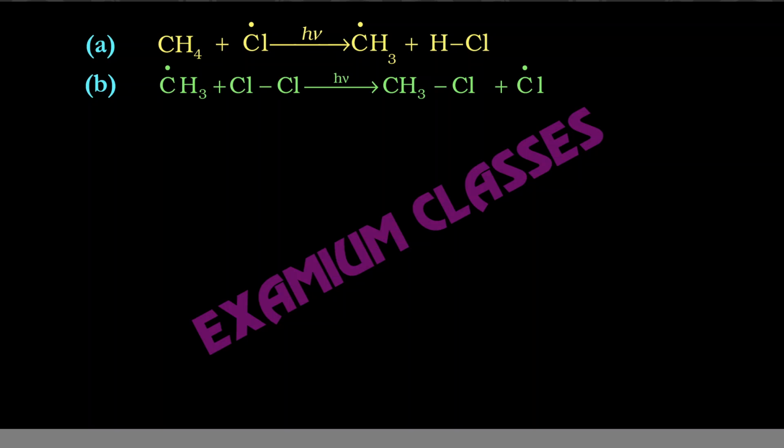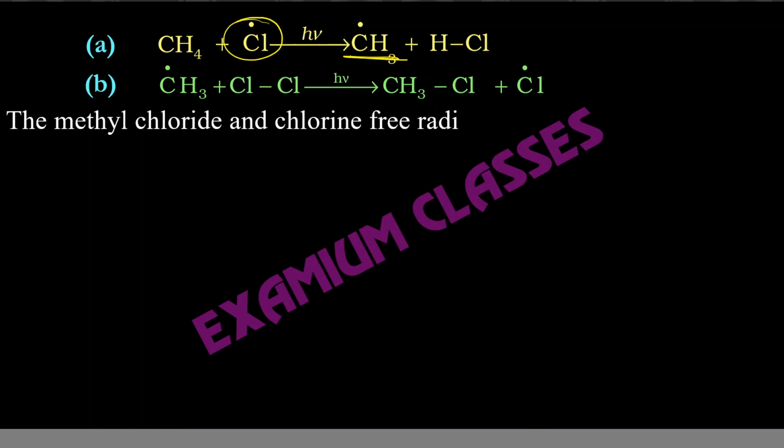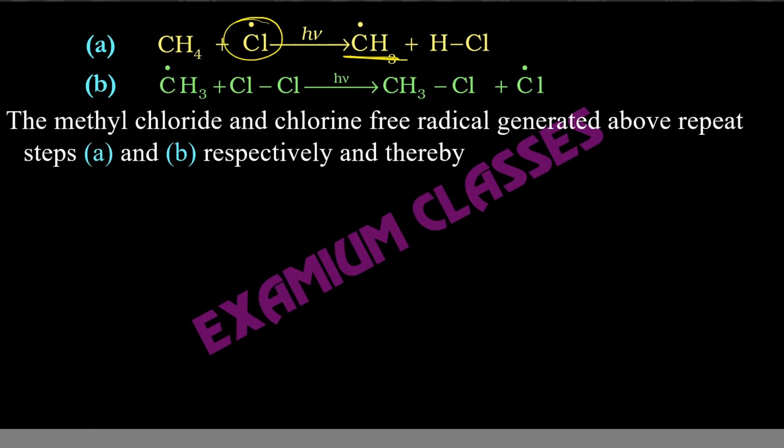These are the two steps we have already talked about. First, from chlorine free radical we got methyl free radical. So what will happen after that? Again, free radical will combine with non-free radical, and non-free radical will combine with free radical.